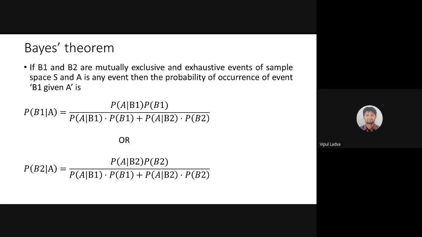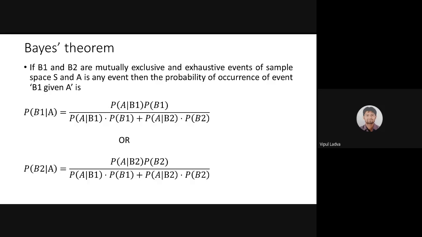The similar background we have in the total probability concept. Two events, B1 and B2, mutually exclusive and exhaustive, one of them is going to occur, and after occurrence of B1 or B2, we have an event A. Now, if we wish to find the probability that event B1 occurs under the condition that A has occurred, then the formula will be P of A over B1 into P of B1 divided by P of A over B1 into P of B1 plus P of A over B2 into P of B2.